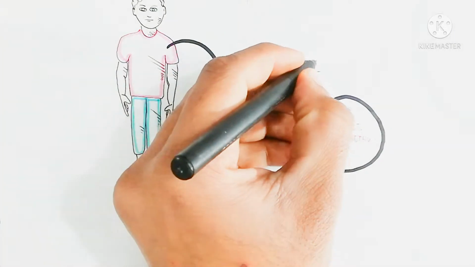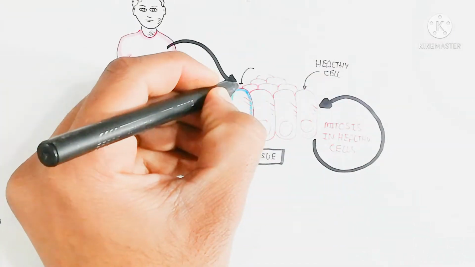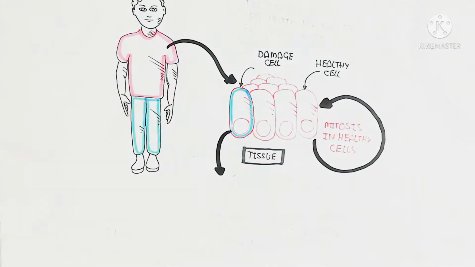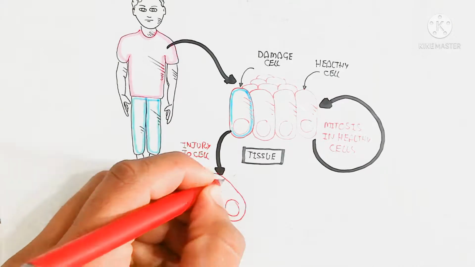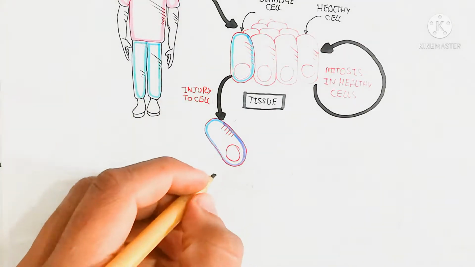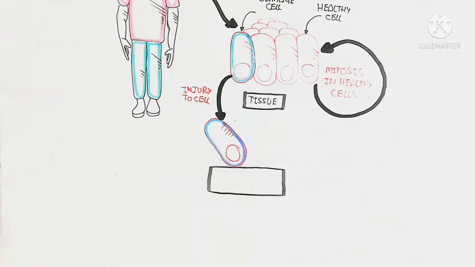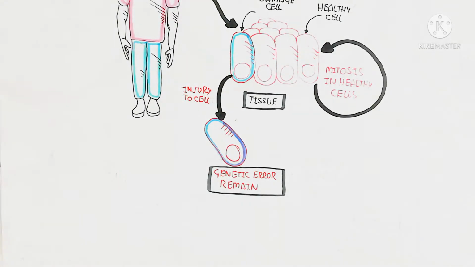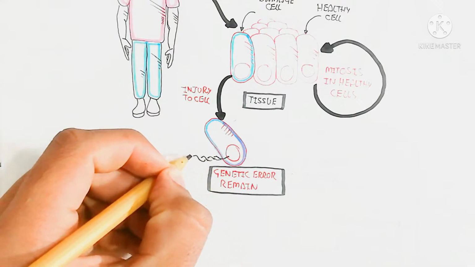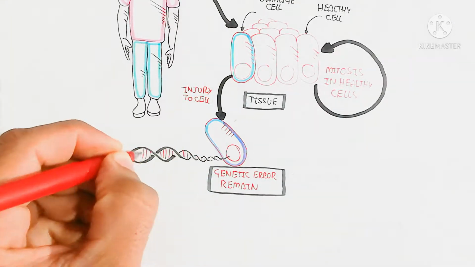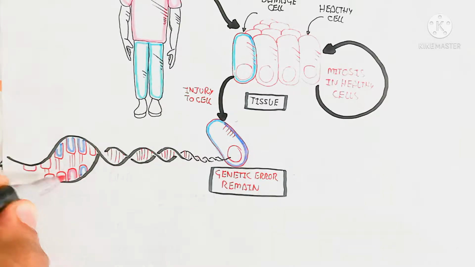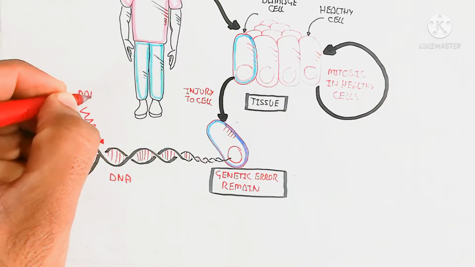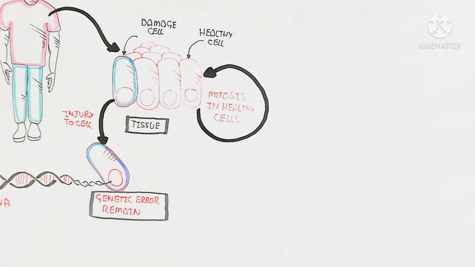In the case of injury to the cell, inflammation, or other stress, the cell may enter the apoptotic pathway. But the important thing is that in an injured cell, the genetic error remains, but all the errors can be repaired. In this way the cell is repaired and goes back into mitosis as a healthy cell. So that is the healthy cell and the damaged cell.